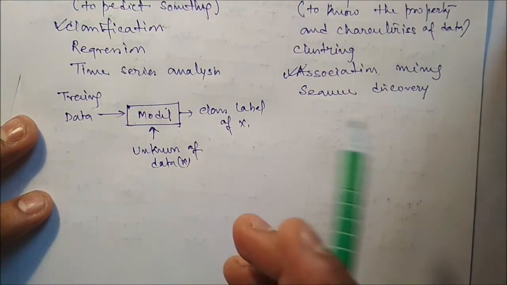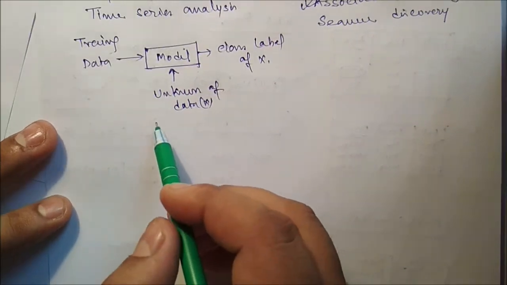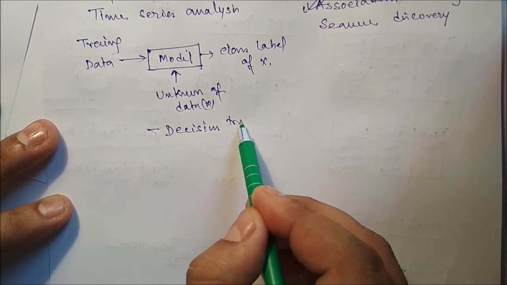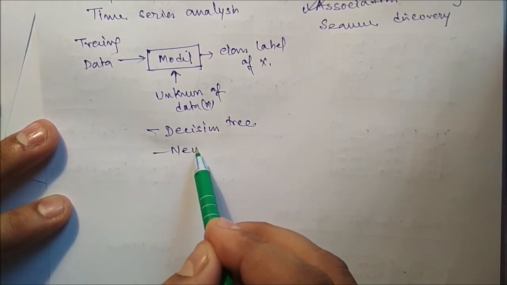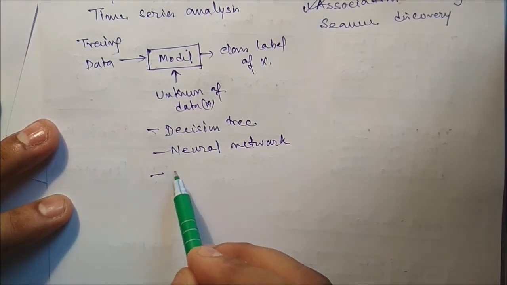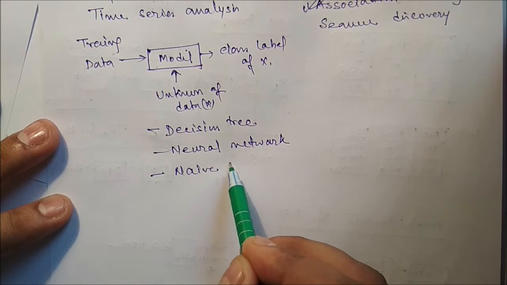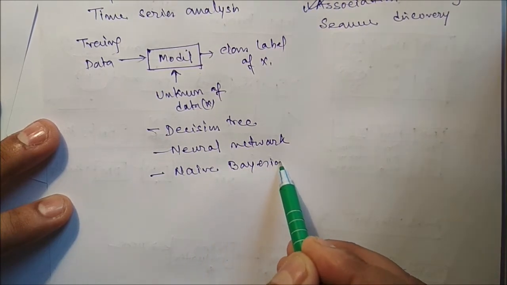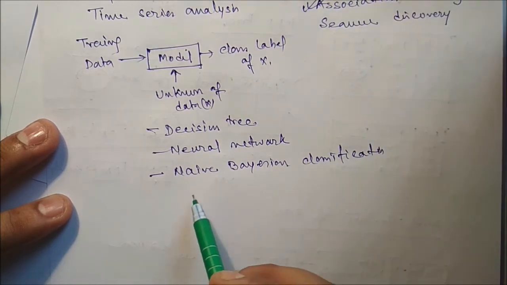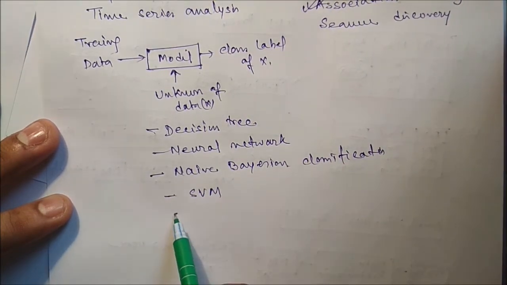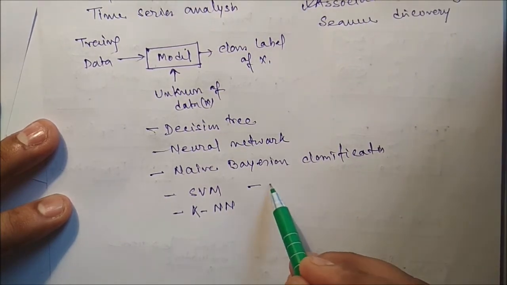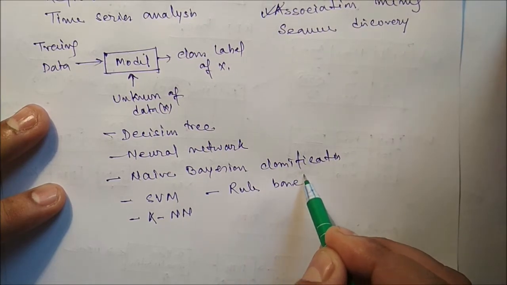This is classification. For classification we may use decision tree, neural network, naive Bayes classification, support vector machine, k nearest neighbor, or rule based system.